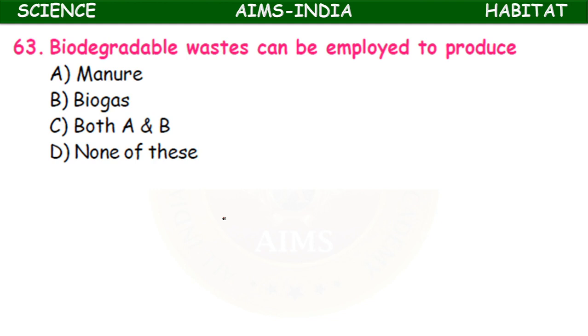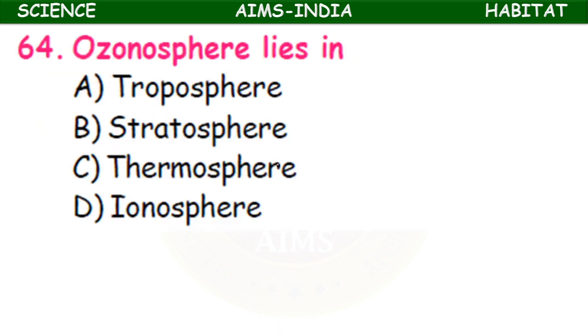Biodegradable waste can be employed to produce manure, biogas, both A and B, none of these. So biodegradable means which can be converted into soil. Okay, so manures and biogas.